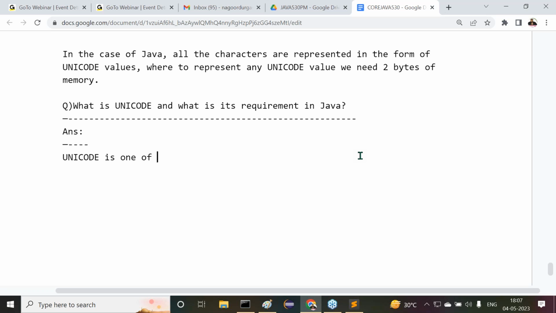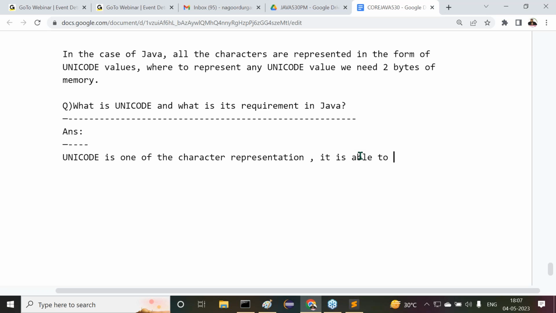Unicode is one of the character representations. And outside, so many character representations are available. ASCII, UTF-8, UTF-16, and another one is Unicode. Like this, different character representations are available. These character representations are also called encoding mechanisms in general. Unicode is one of the character representations. What is the specialty of it?